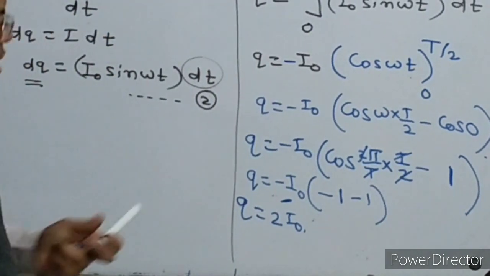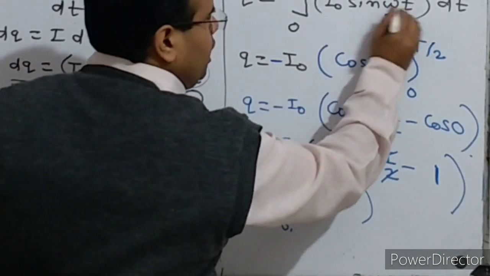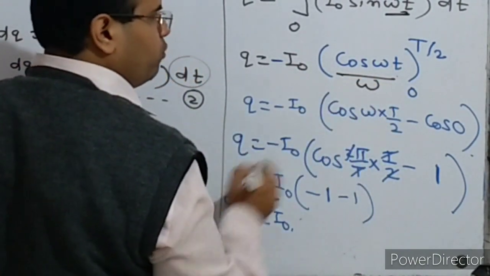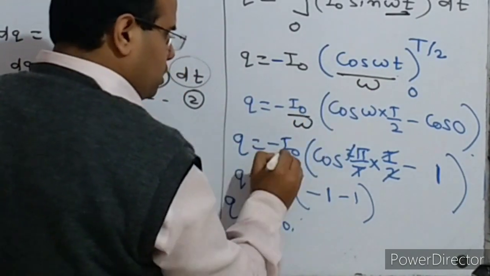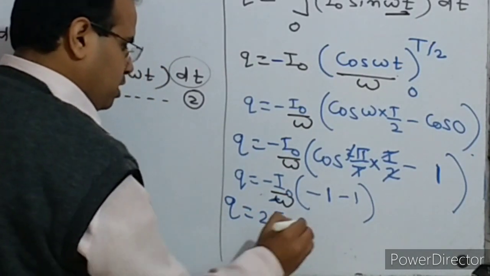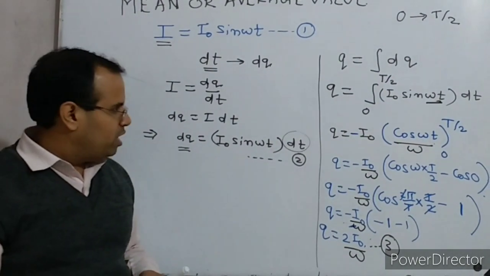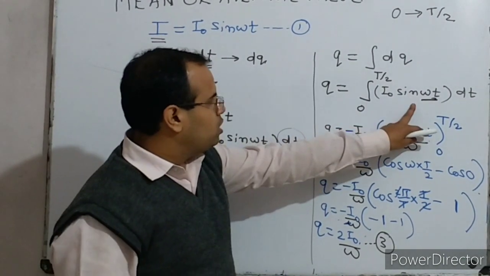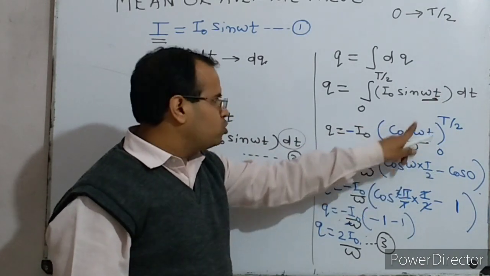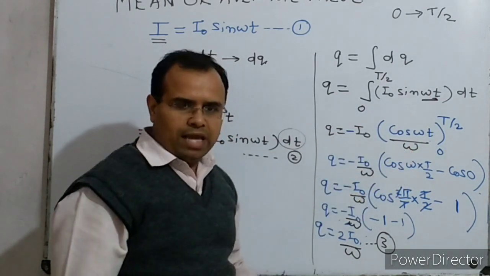Then this is multiplied by I naught, so Q is equal to plus 2 I naught. And one thing is missing, which I am telling you now: when we integrate, because it was not t but omega t, we have to divide by the coefficient of t, that is omega. This omega will come here, and at last also it will be there. This is equation number 3. Q is equal to 2 I naught upon omega. So once again, when we integrated, we didn't divide by the coefficient of t, that is omega, which we should have done, so that's why it comes like this.